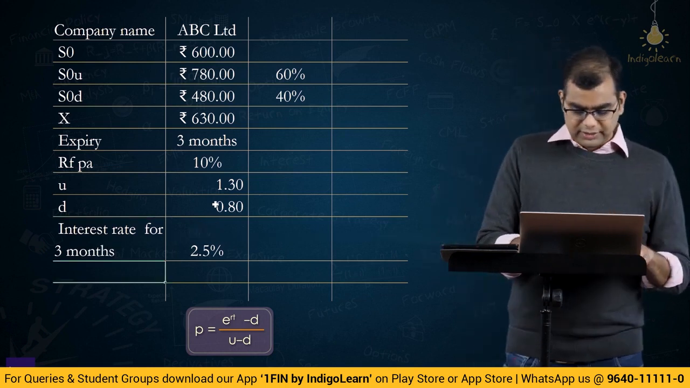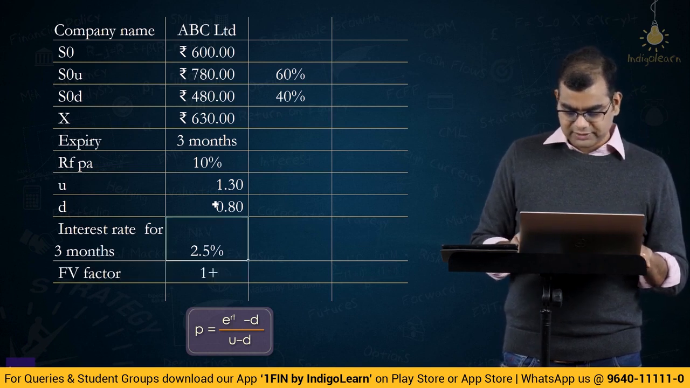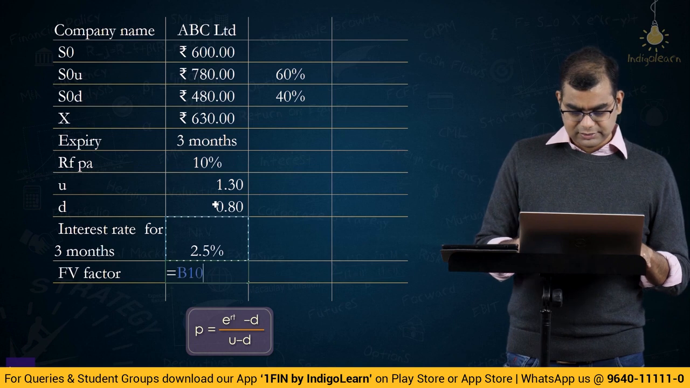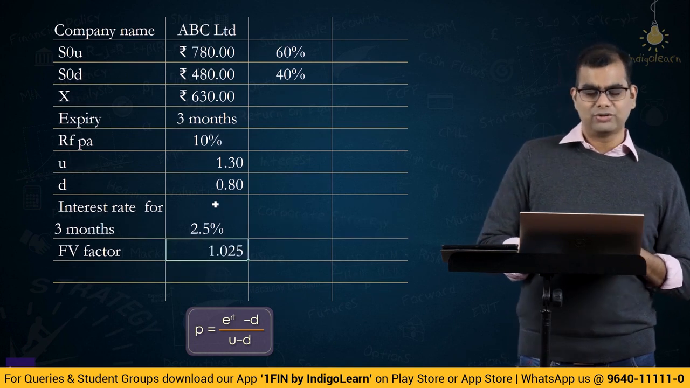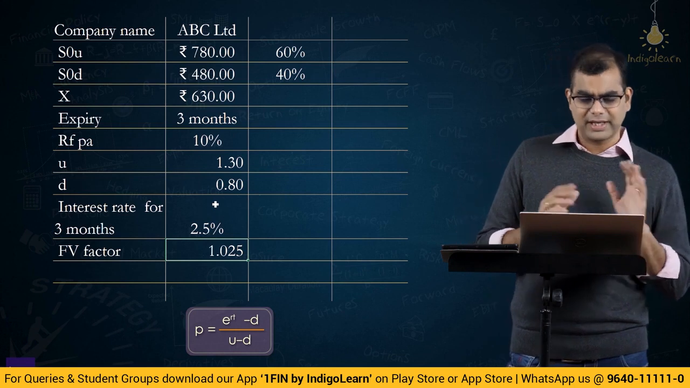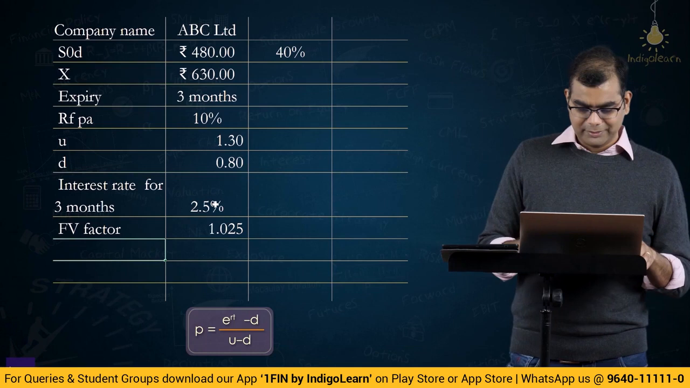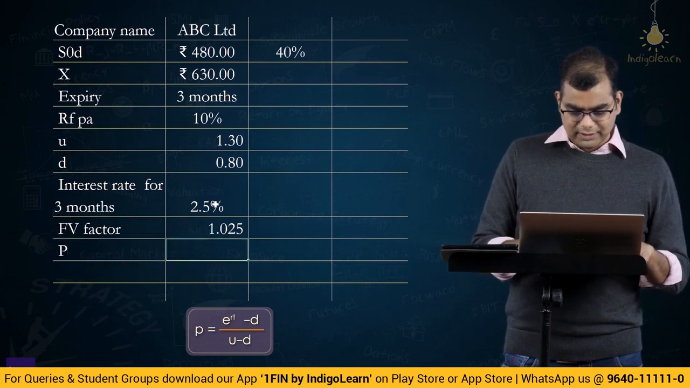So, future value factor is how much? 1 plus 2.5% is 1.025. We can do it this way also. If you don't know, they have not given the value of E in this problem, so we can directly do it this way. Now, coming to our question, P is equal to E power RT